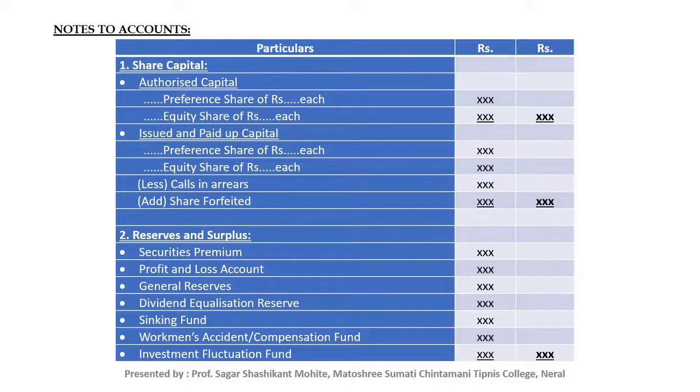After that we will mention the opening balance of the profit and loss account. All other appropriations we will deduct from the current year profit, and the closing balance we will mention here in reserves and surplus.